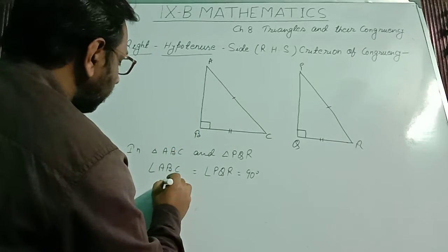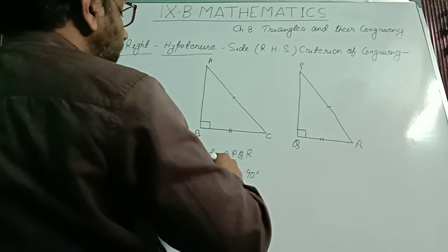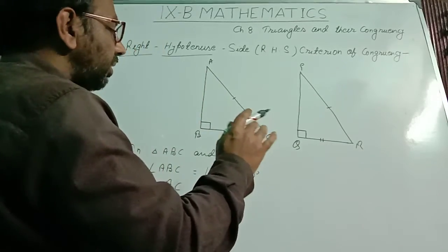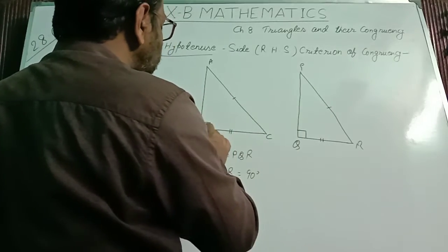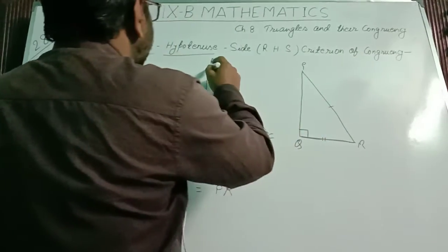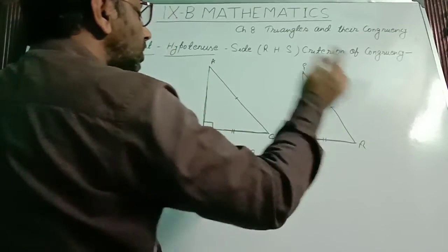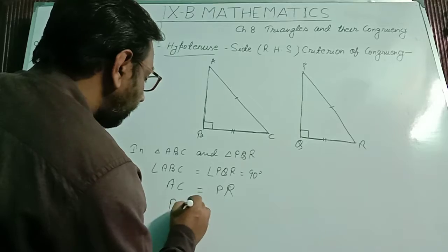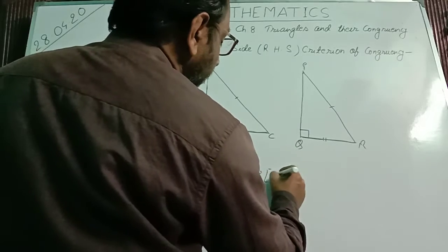In ABC, hypotenuse is AC, that is equal to PR. And third, a pair of corresponding sides, any pair except the hypotenuse. If you use BC, then the corresponding side of BC will be QR. If you use AB, then the corresponding side of AB will be PQ. This corresponding side should be equal. So in this figure, I have used BC equal to QR.